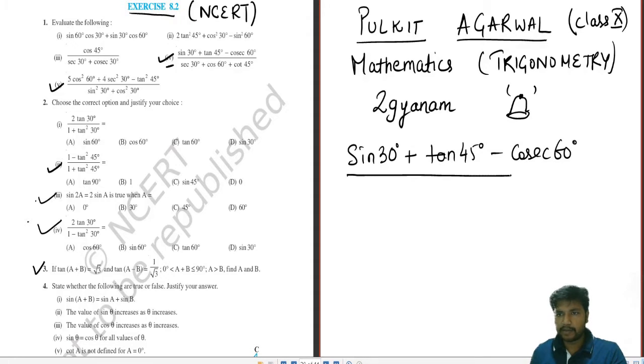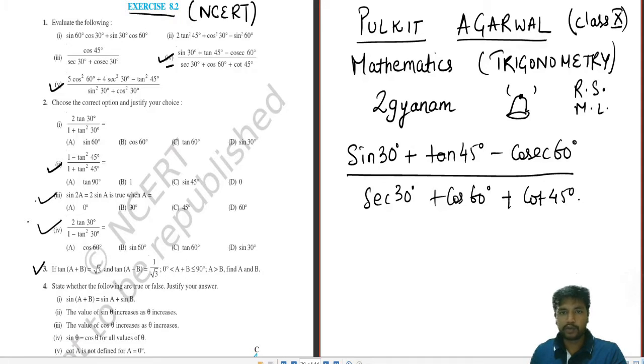Obviously, you will take the help of other books also, like R.S. Agarwal and M.L. Agarwal, for more and more sums. But at the end or at the start, NCERT should be there because your paper patterns are all based on NCERT. So my guideline would be to solve NCERT either at the end or at the start. Both will be helpful.